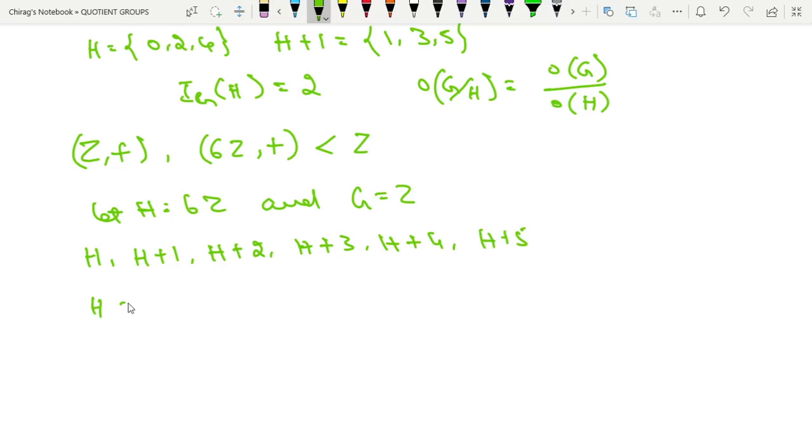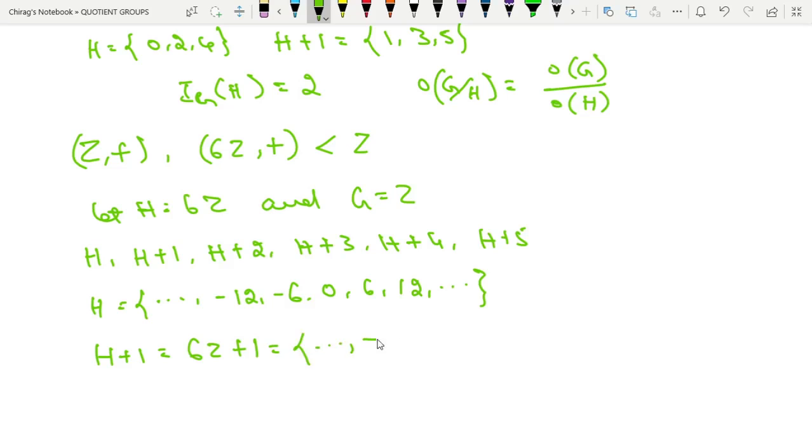Now H is what? Etc., minus 12, minus 6, 0, 6, 12, etc. And H plus 1 means 6Z plus 1, which is equal to etc., minus 11, minus 5, 1, 7, 13, etc.